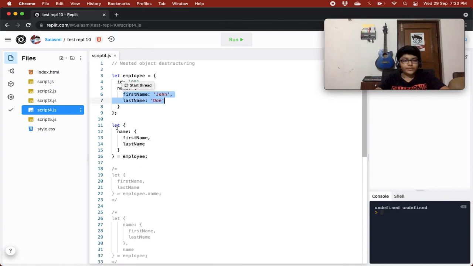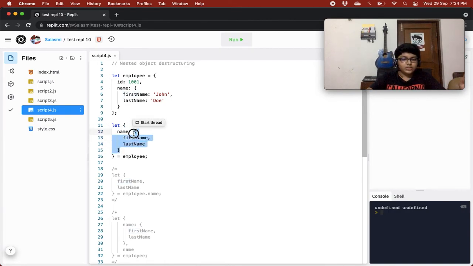Now what we are doing is let name first name last name equals employee. So this is nested destructuring, guys. What is happening? We want to destructure from the name object that is in the employee object, right? So we'll have to destructure from the name object, and in that destructure these two properties that are first name and last name.